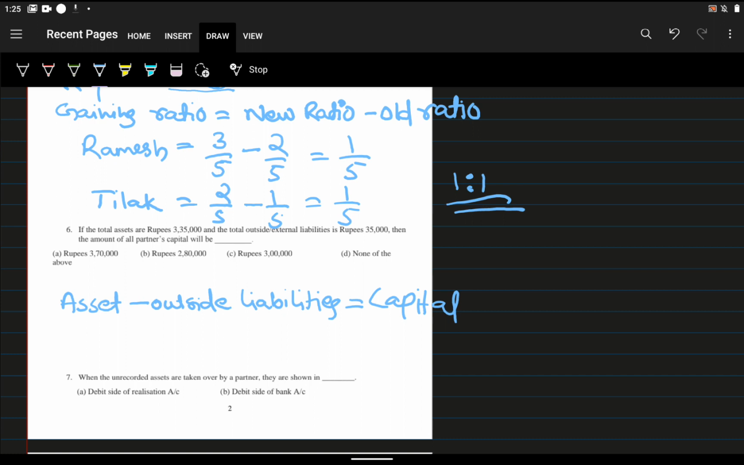Here the asset is already given, 3,35,000, and outside liabilities are also given, 35,000. The result is 3 lakh. 3 lakh is the answer. So what is the option? Option C is the answer.